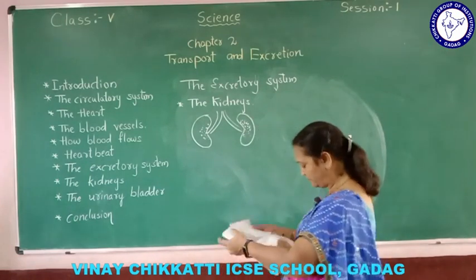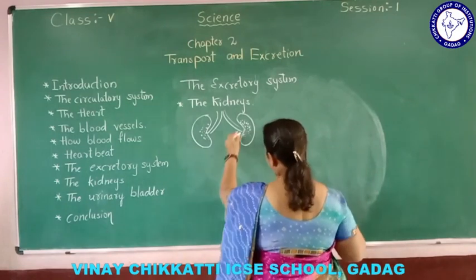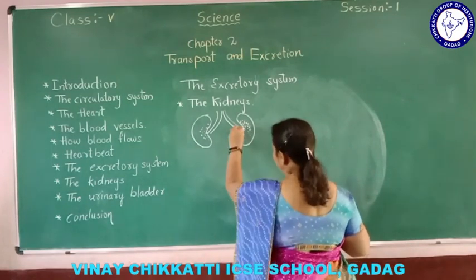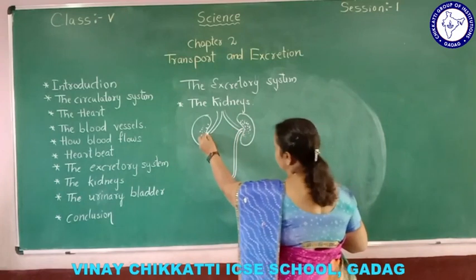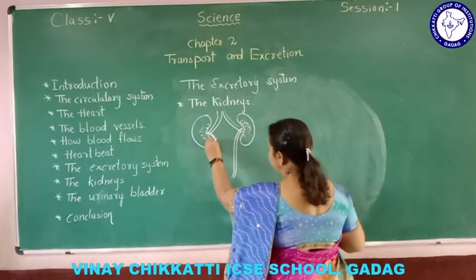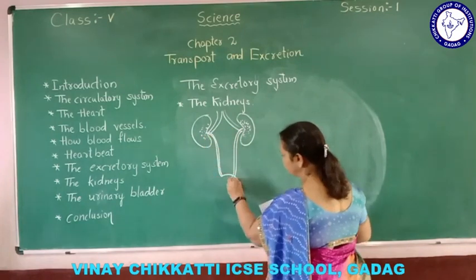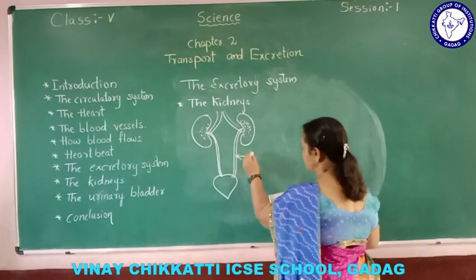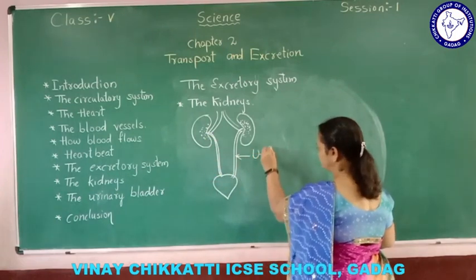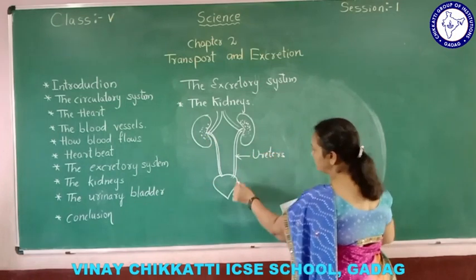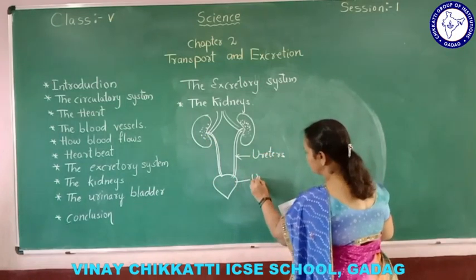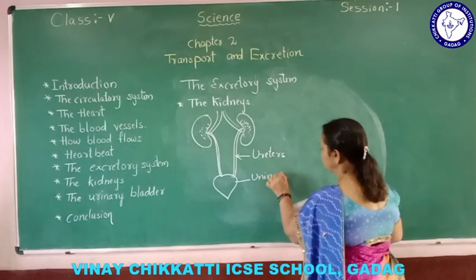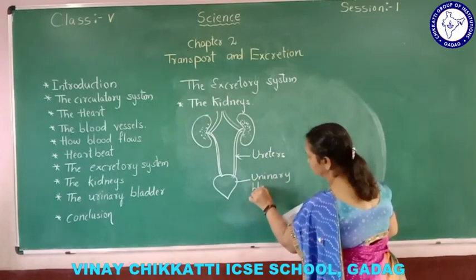Here we have 2 tubes and they are connected to one single pouch. These are ureters, and this is the urinary bladder.